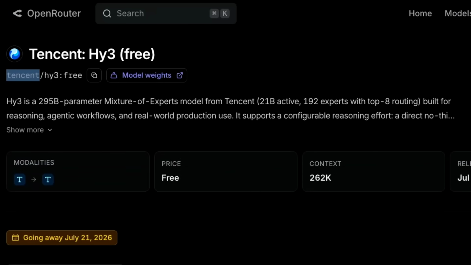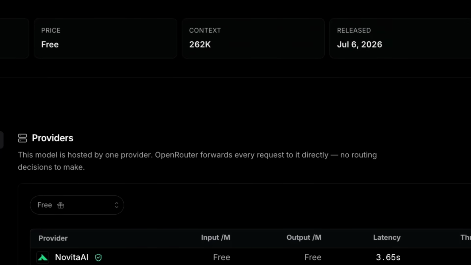Now, the cool thing is currently the model is free on OpenRouter. You can use a version of it free on OpenRouter. That's for the next 2 weeks. I would recommend that you do come in here and just try it out. It's not going to cost you anything. And then from that, you can get a sense yourself of what this is actually good at versus what it's not good at.